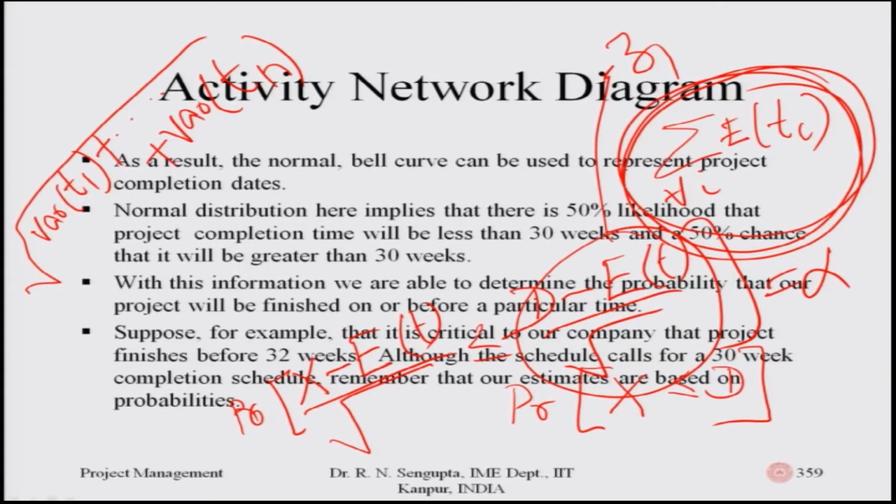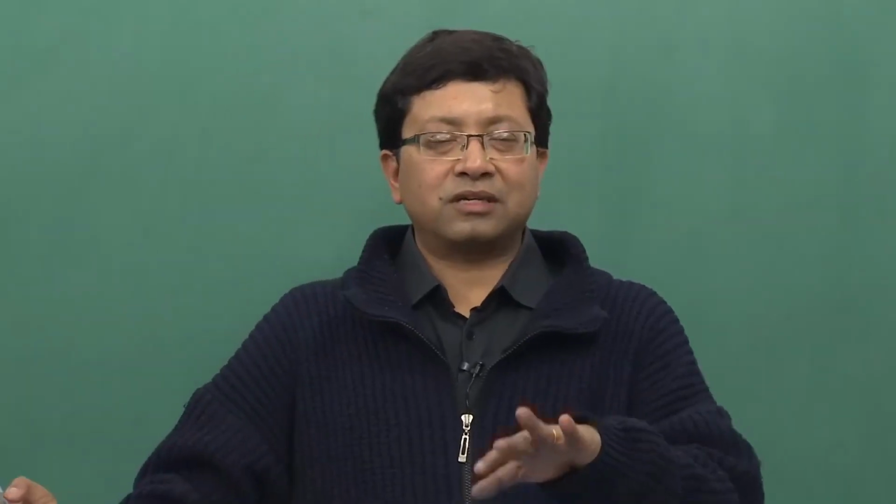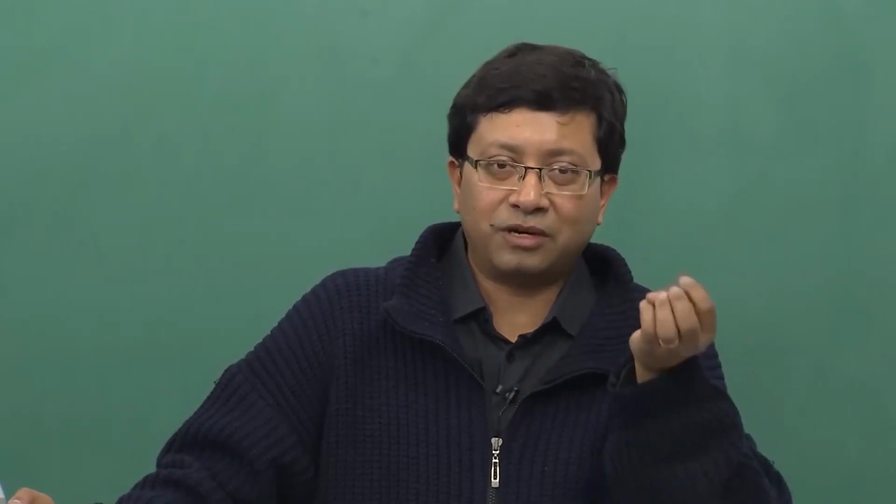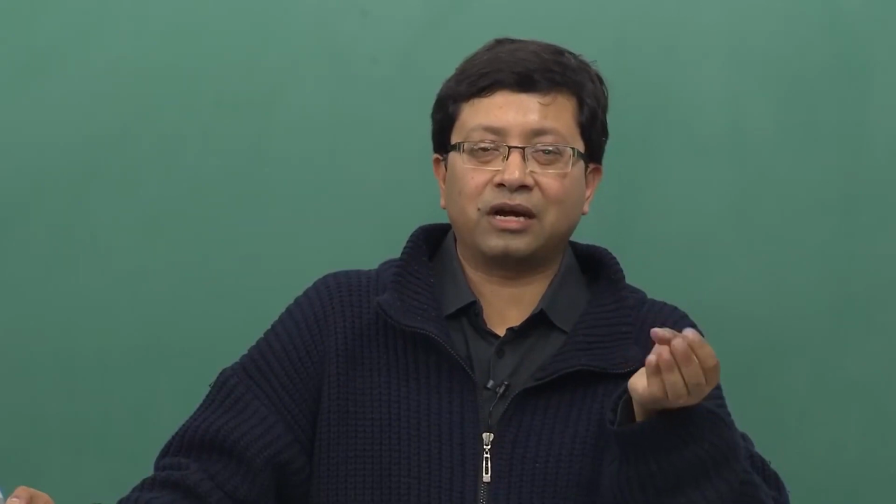I am just going to repeat that: x minus E t, where E t is the total sum of the average time of the critical paths, divided by the square root of the sum of all the variances of the critical paths. So, the square root of that is the standard deviation, less than or equal to d, where d is now unknown, d minus E t, which is again the E t value, divided by the square root of the sum of the variances. So, that probability is given as 90%. I understand we are using a very simplistic concept here, but it will give you some idea of how the calculation can be done.